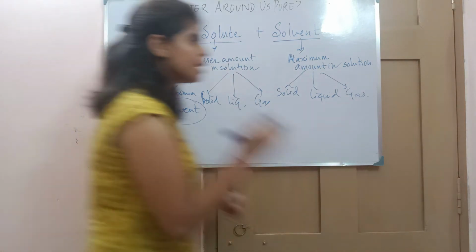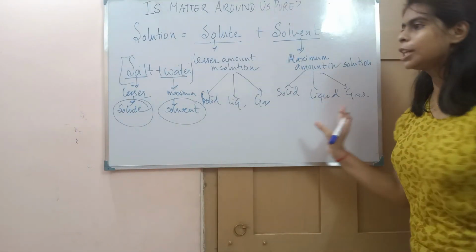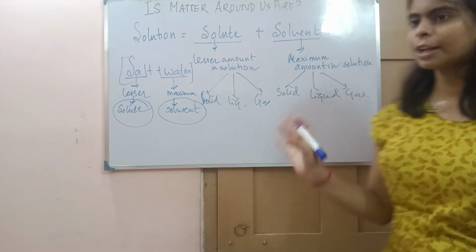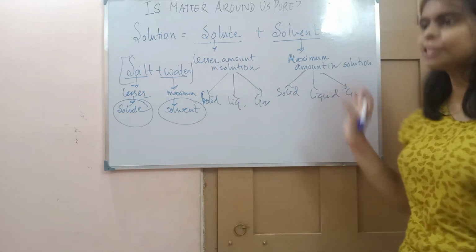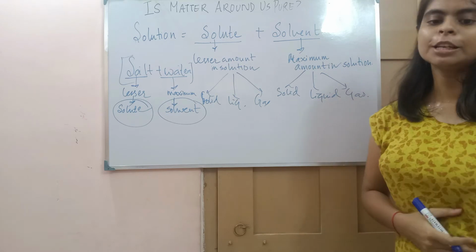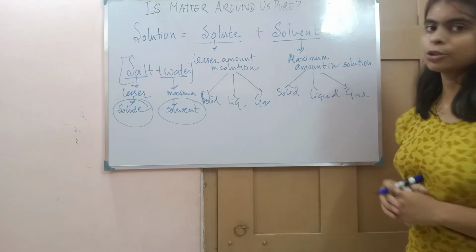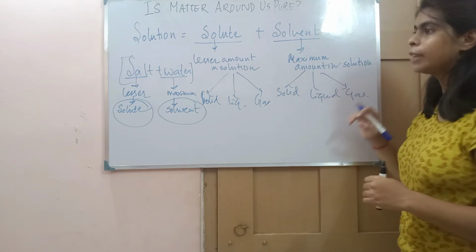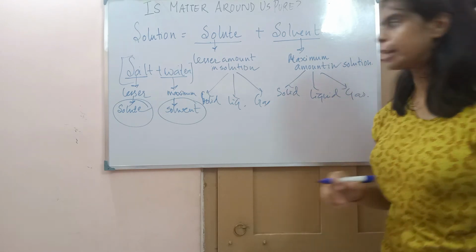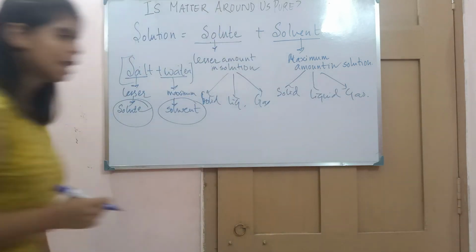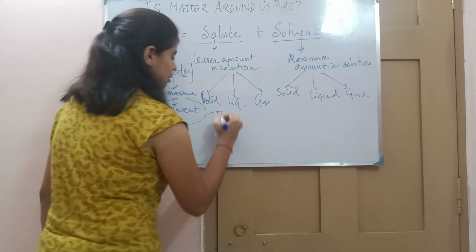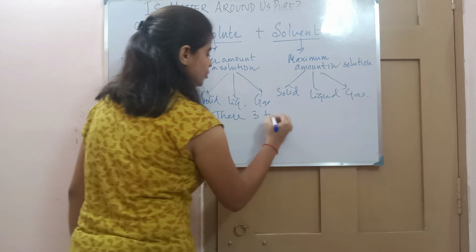Depending upon the nature of the solvent, in what state that solvent has been taken, the solution has been categorized. There are three types of solution depending upon the state of the solvent. Since there are three states, there are three types of solution.